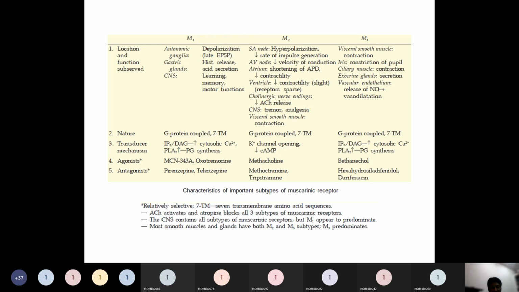And if you see, the type of receptor is a G protein coupled receptor. You must have learned the types of receptors. There are four main types of receptors: GPCR, ligand gated ion channels, kinase receptors, and nuclear receptors. Among the four, these receptors belong to G protein coupled receptors.